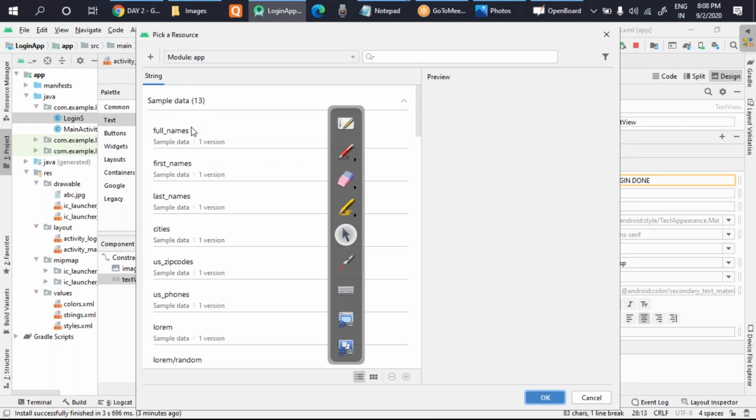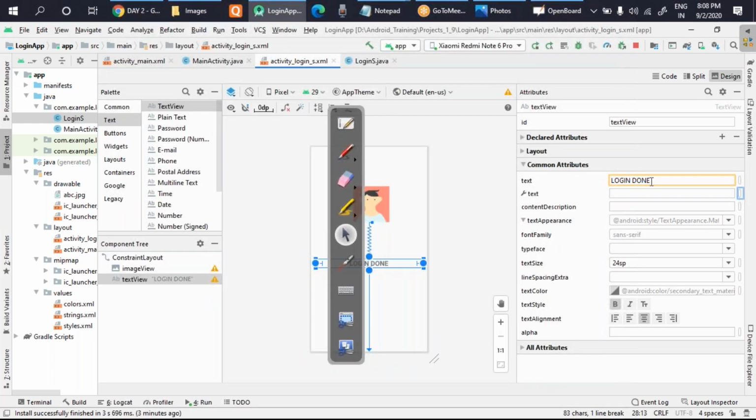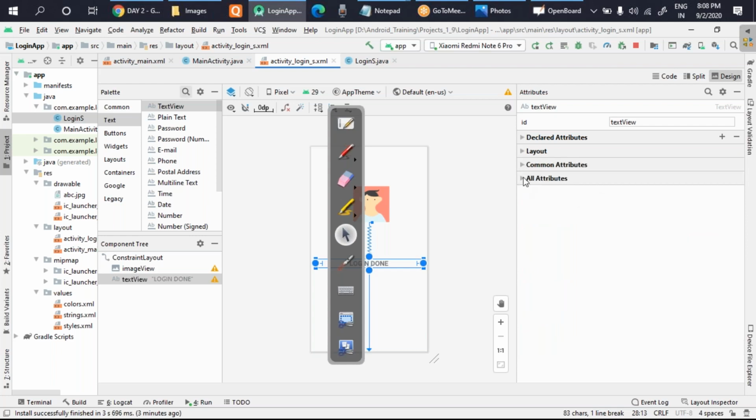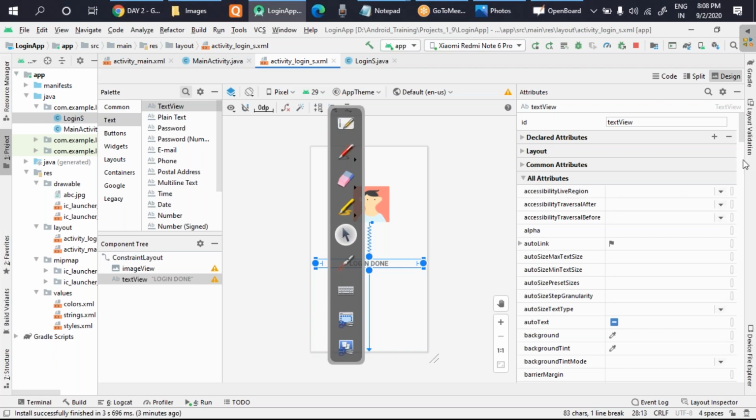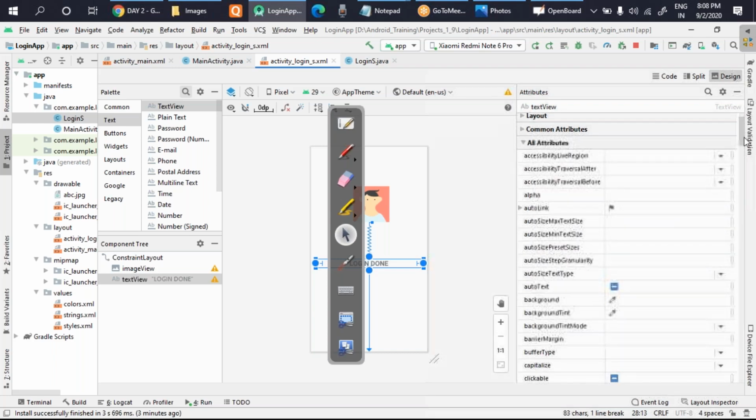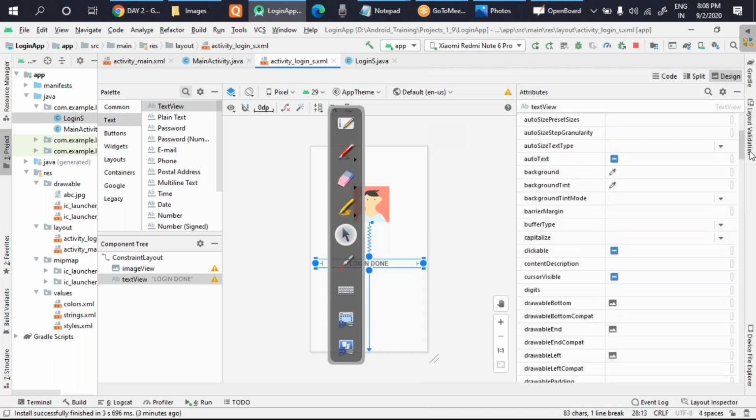This is for the settings part. We'll be writing the text here in this. This is for the settings part. You can see here by the symbol that is shown here. And you don't have to write anything here. You'll be writing in this part. See, if you're going for that many minor things, you can see there are so many attributes. If you start testing, there are many attributes. You can see here.